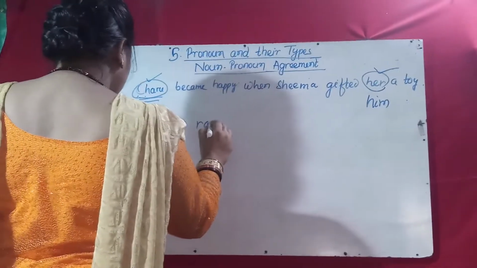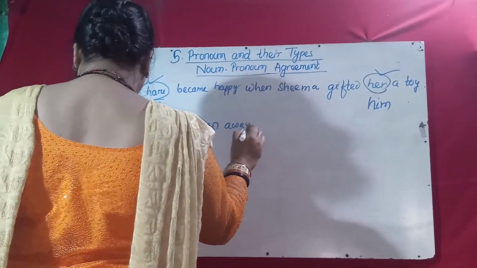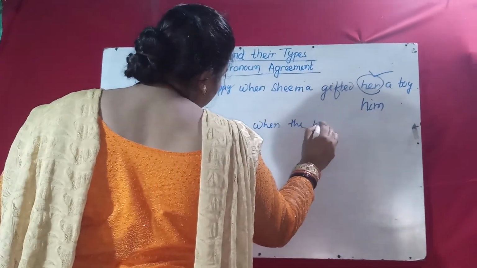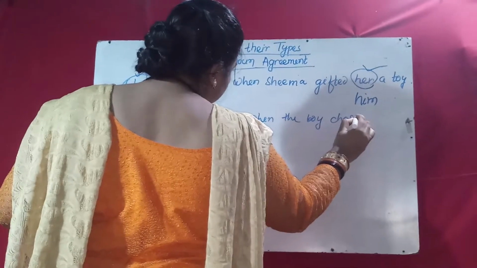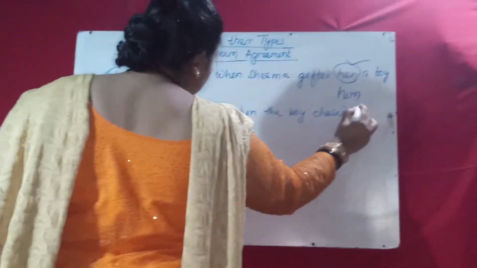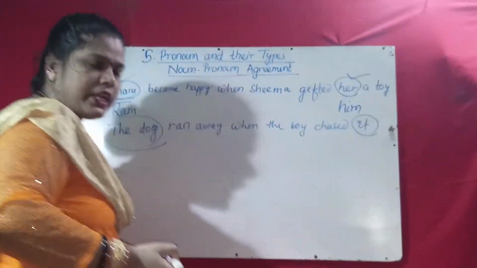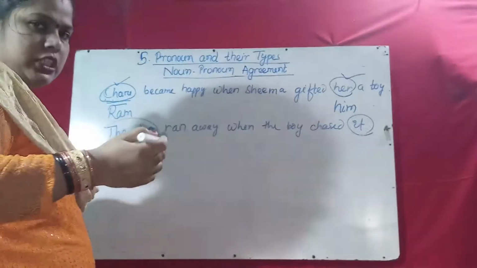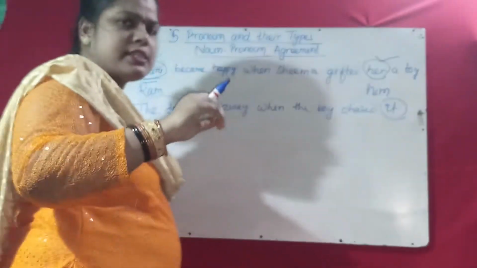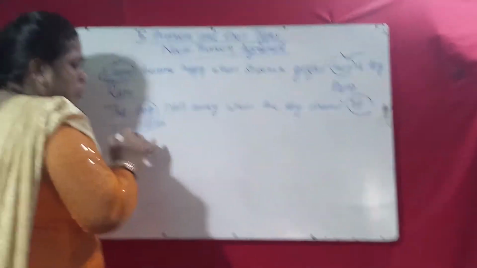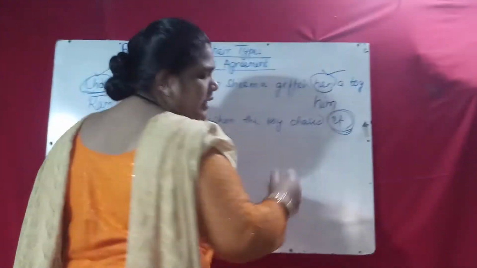Suppose: the dog ran away when the boy chased it. So here for the dog, the pronoun used is it. When the boy chased the dog, we will not write the dog again. For the dog we write it, because for animals we write it. For all animals we write it. So here also, according to the noun, the pronoun used is it.